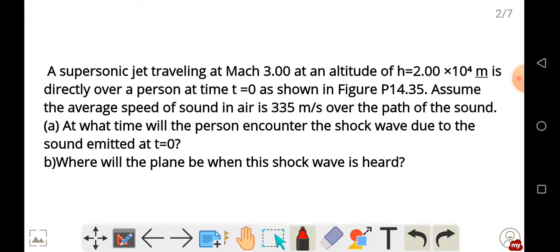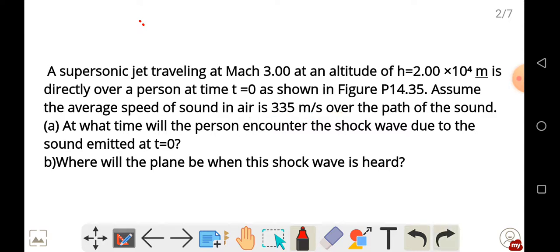So in our videos previously, we mentioned that unless otherwise stated, the speed of sound in air is 343 meters per second. Meaning if they've not mentioned the speed of sound in air, then we are supposed to use 343 meters per second. In this case, they have mentioned the speed of sound in air, which is 335.